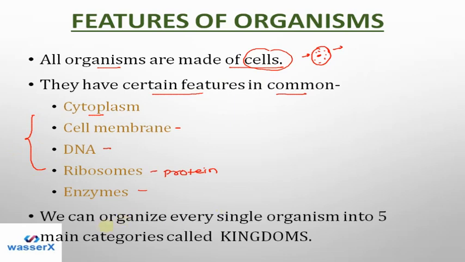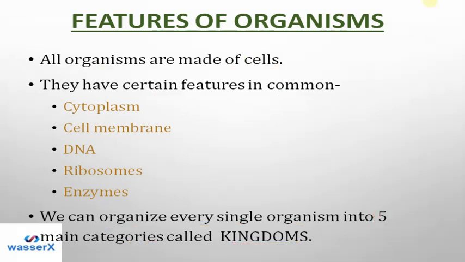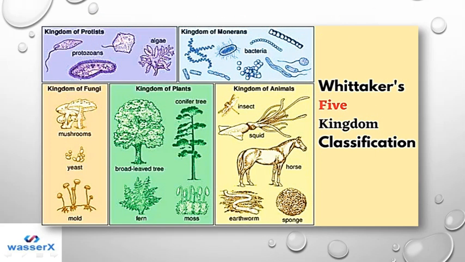Now when we want to organize organisms, we can organize every single organism into 5 main categories called kingdoms. So there are 5 kingdoms, and every organism residing on the earth is classified into these 5 kingdoms. So what are they and how does this function? Let's see. So this is the 5 kingdom classification, and this system was given by Whittaker.